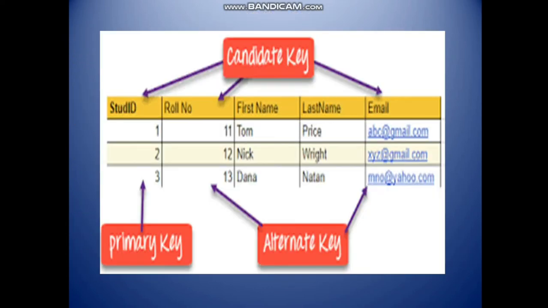Now try to understand via these pictures. I have discussed columns like student ID, email, roll number. These 3 columns we can say are candidate keys, and just after declaring student ID as the primary key, the rest of the two candidate keys will not be called candidate keys after declaring the primary key. These two candidate keys will be called alternate keys.